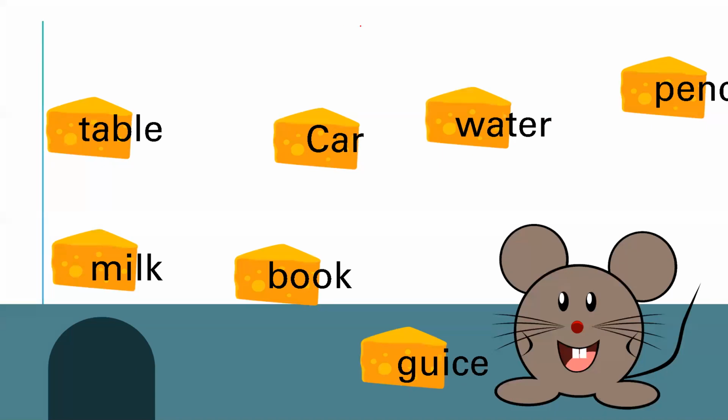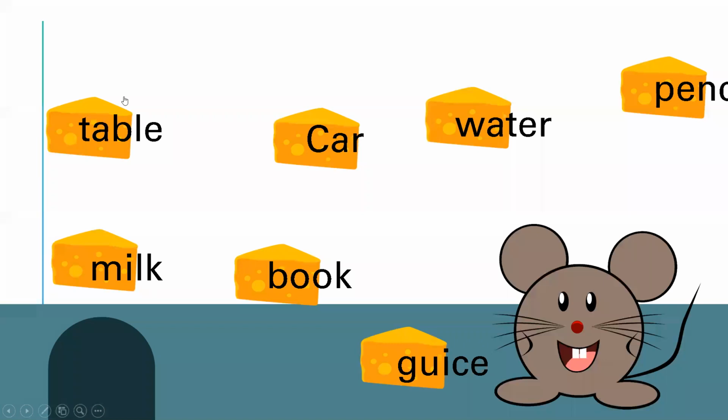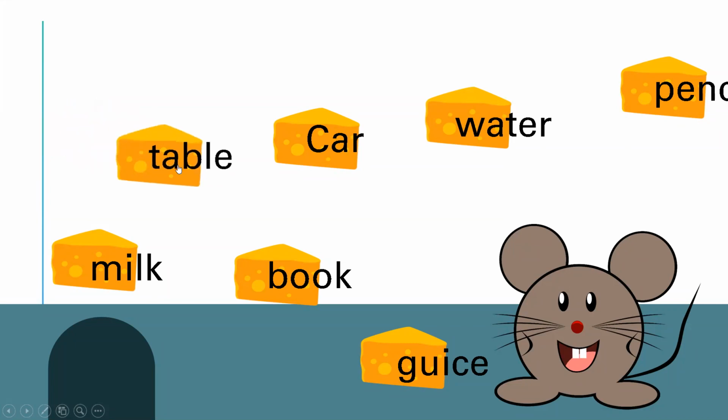Okay, let's help this mouse to eat the solid matter. Zain, can you help the mouse to eat the solid matter? I will ask you and you say yes or no. What about the table? Is it solid or no? Solid. Yes, amazing. So the mouse can eat this cheese.